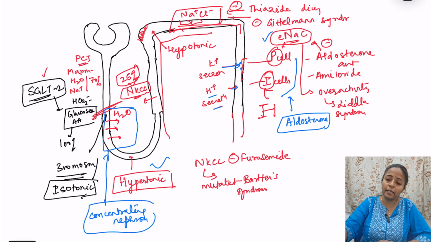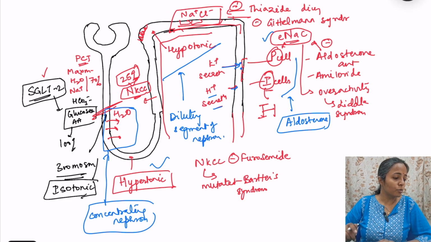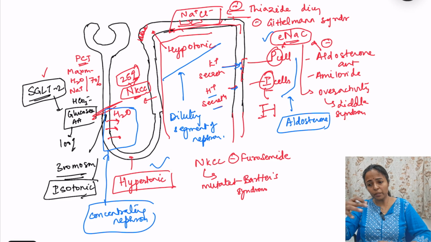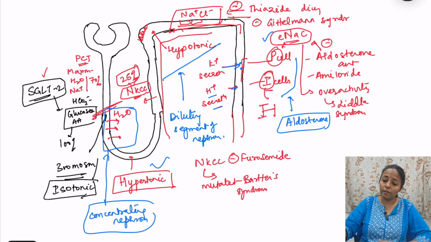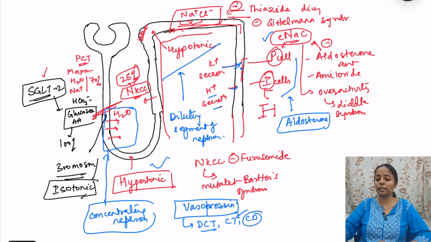And this thick ascending limb and the DCT, these are known as the diluting segment of the nephron. Okay, so this is about the nephron parts and what is happening. Then vasopressin also you should remember. Where is it acting? Vasopressin is acting on DCT, CT and CD: distal convoluted tubule, collecting duct and connecting tubule. There is presence of V2 receptors there.